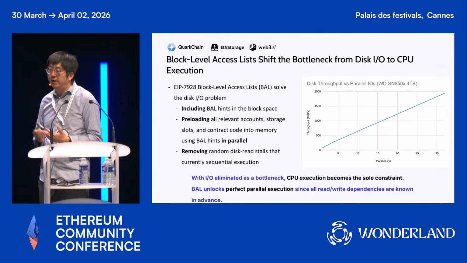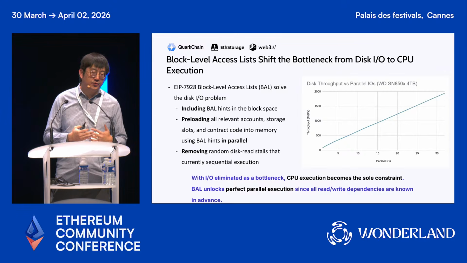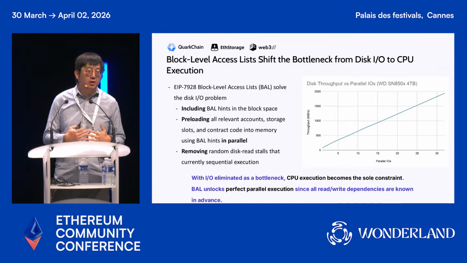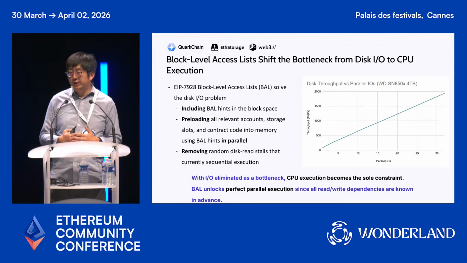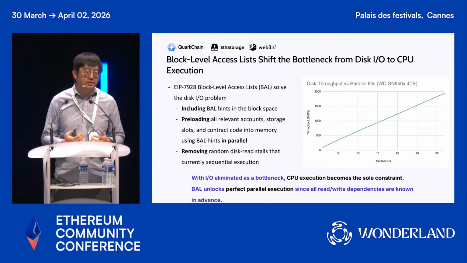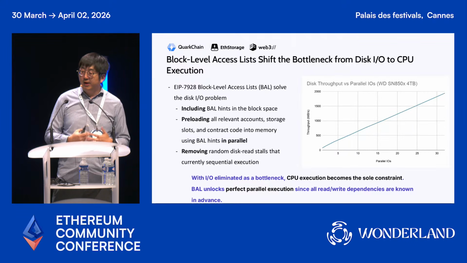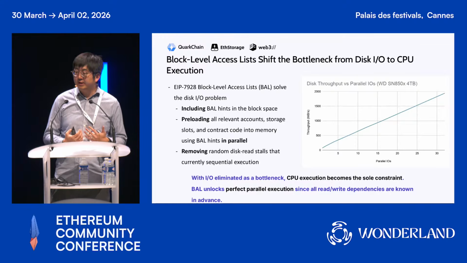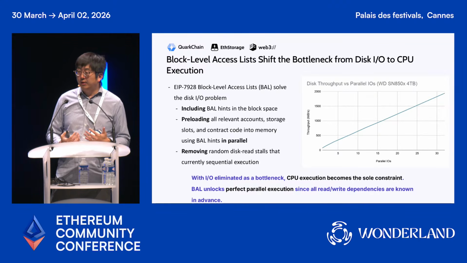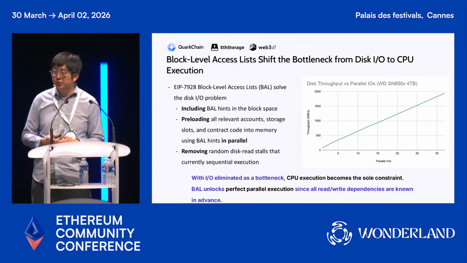On the right-hand side is a diagram showing the throughput versus the number of parallel I/Os, where we can show that right now our disk can easily support more than 32 I/Os concurrently, so that we can achieve about 30x performance improvement in terms of disk I/O. Now we can remove those random disk access latencies from the current sequential execution.